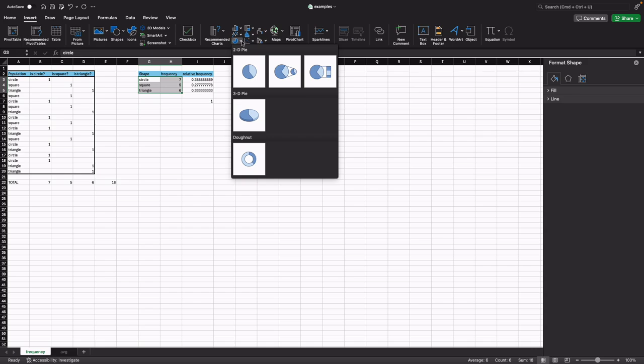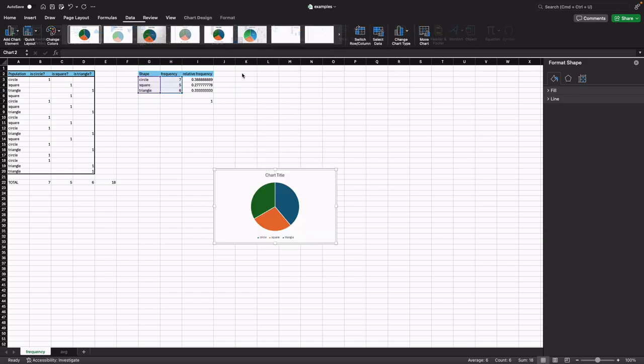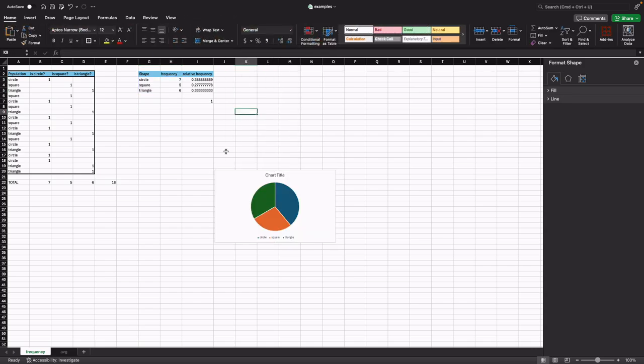I'm going to select the pie, 2D pie. Here in the pie, you can see in a more graphical way how many circles, squares, and triangles. And it shows you in a graphical way how many there are in your data.